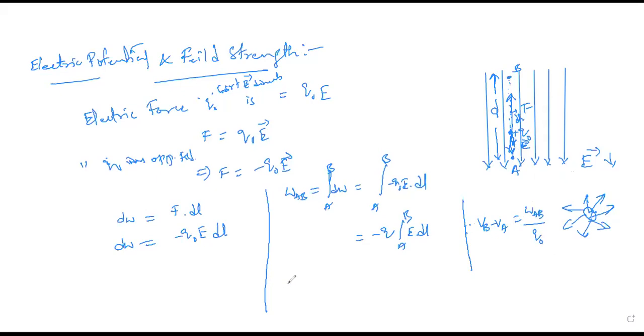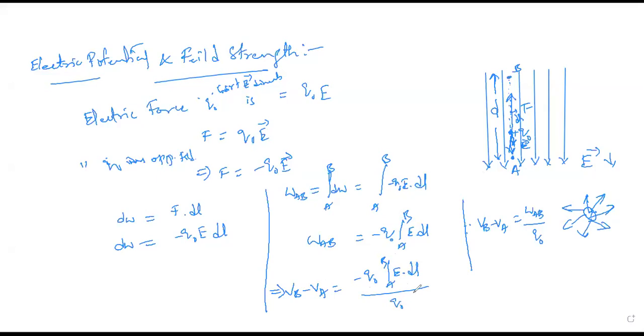So now I'm going to write the electric potential difference VB minus VA as WAB divided by Q naught. What is WAB? WAB we already have here. Take this value and substitute here: minus Q naught integral A to B E dot DL, divided by Q naught.